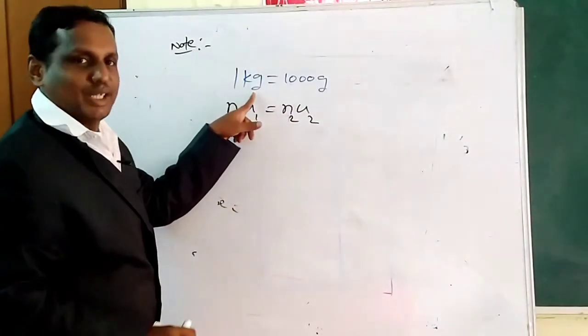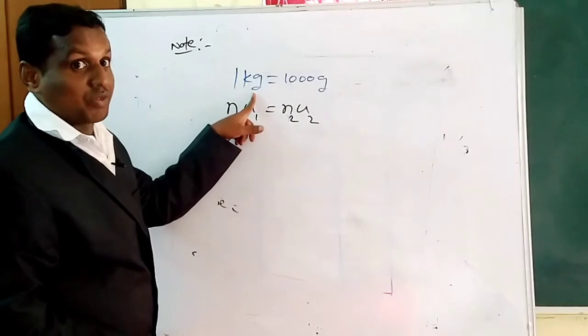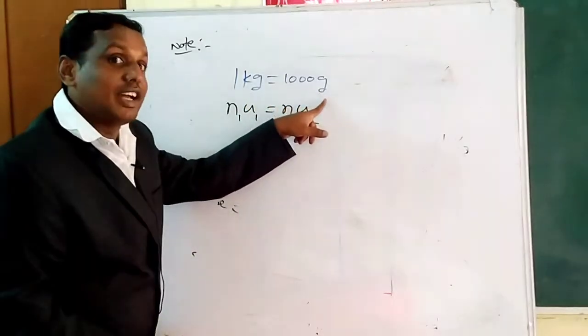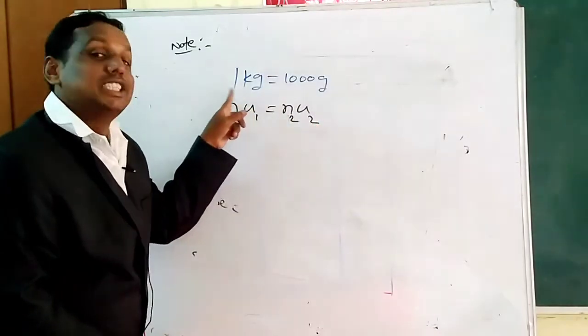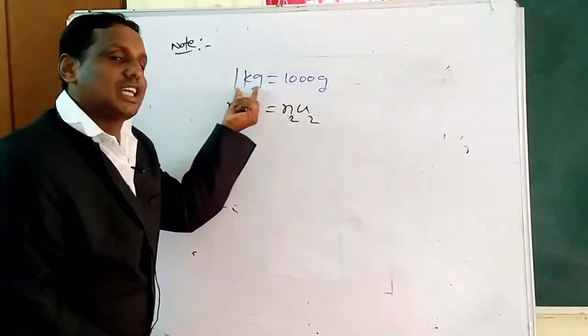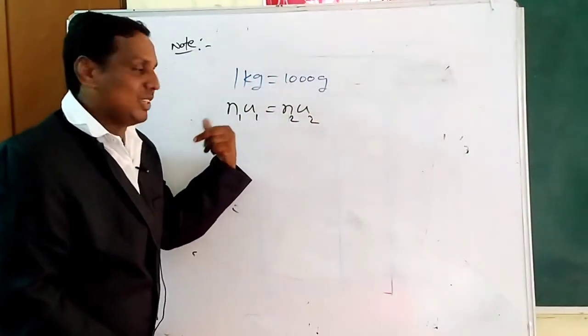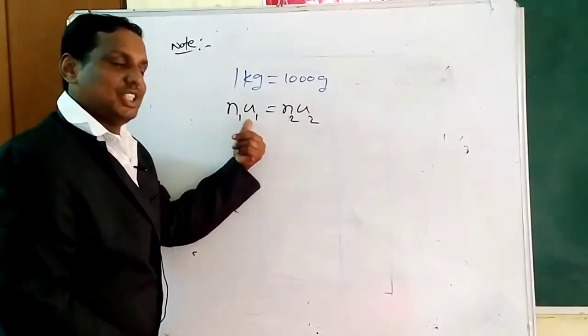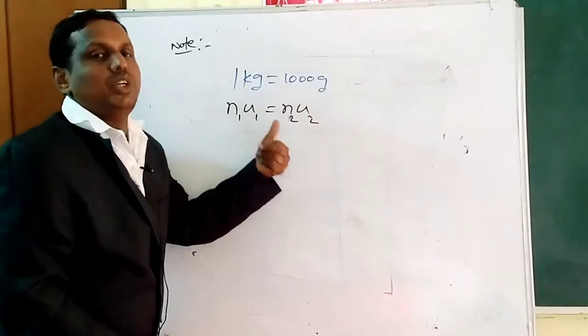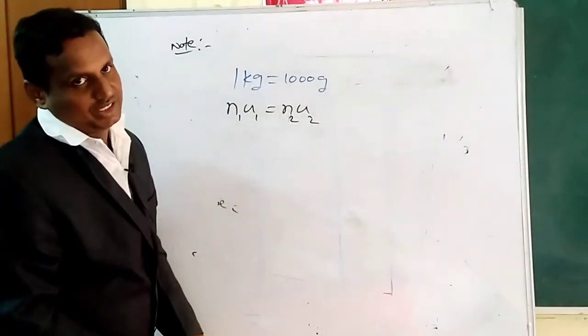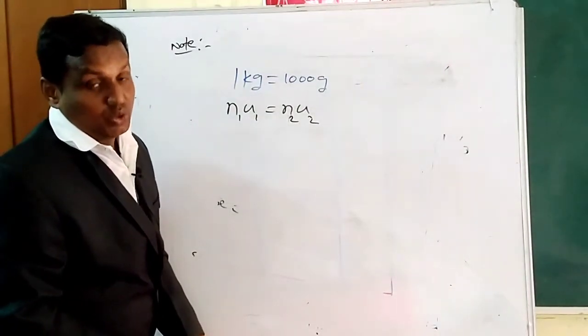This is the SI system. Kilogram is the SI unit of mass. Gram is the CGS unit of mass. This is the relation between the SI system and the CGS system. That's why 1 shows the SI system, 2 shows the CGS system here. So n1 u1 equals n2 u2. This is also a useful formula in physics.